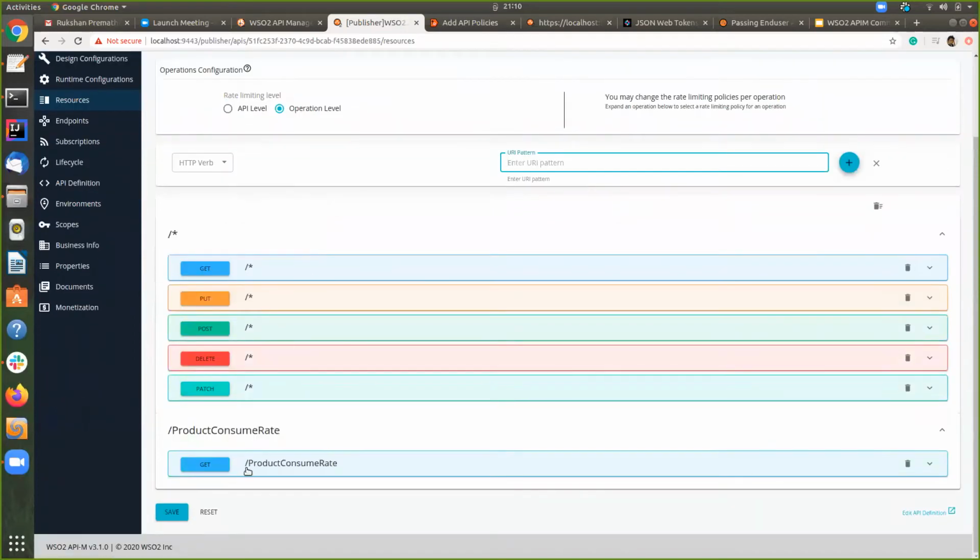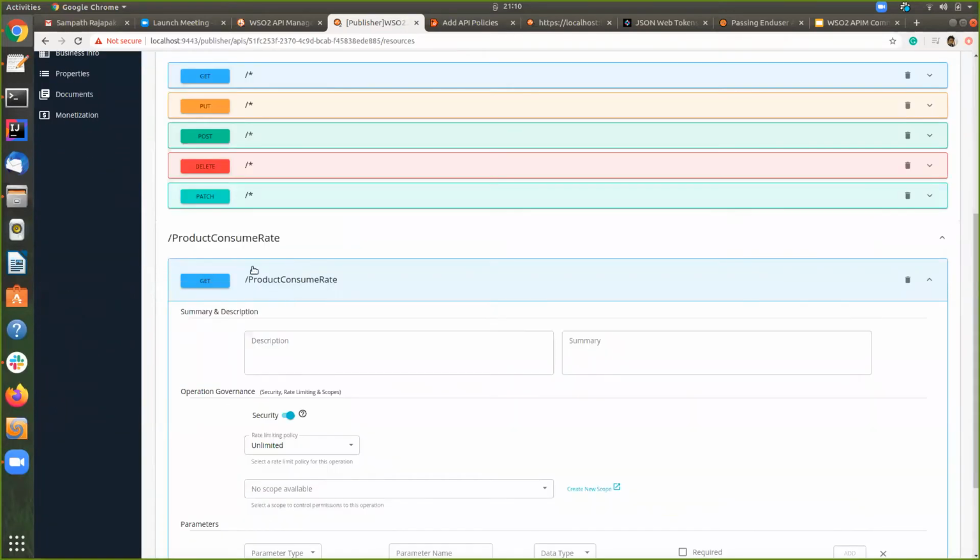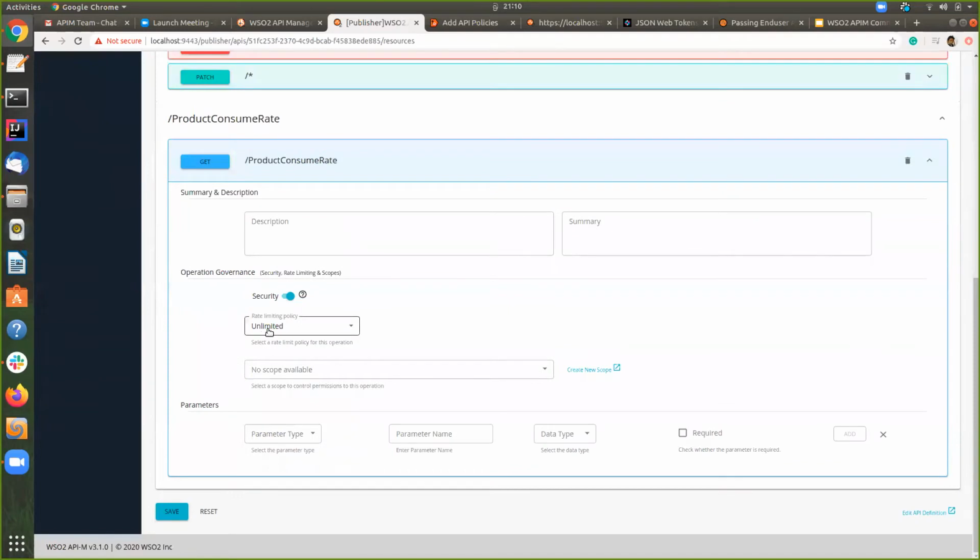Let's click the particular resource. Here in the rate limiting policy, now we can see the market share policy we already created. I added it to the particular resource and I will save it. Okay, now we have successfully updated the API with the particular policy.